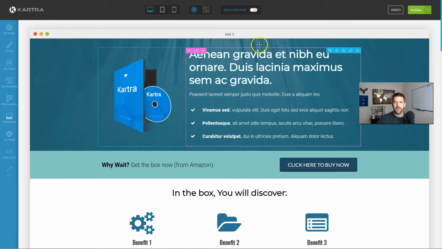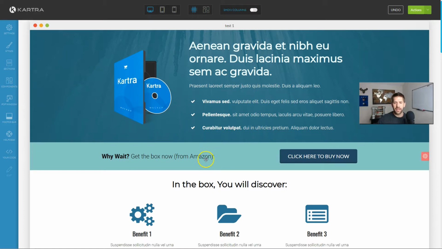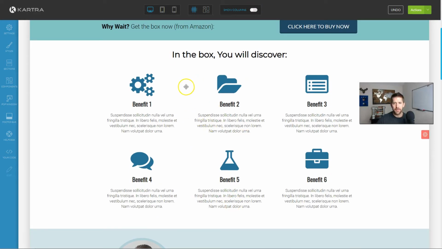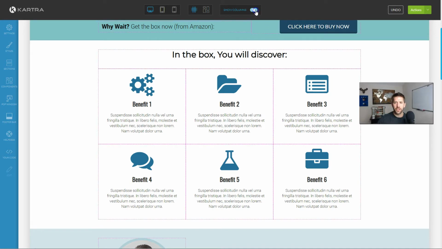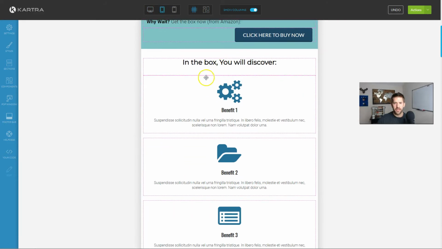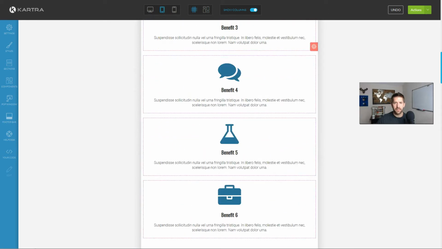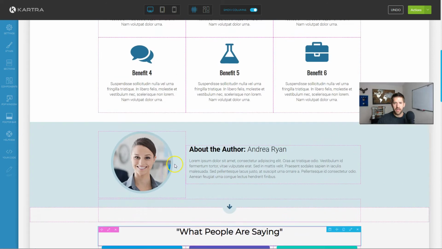They also have a nice little guide here where if you don't know exactly how they got this layout to look like this, for example, there's a lot going on here. You've got several different columns, several different rows. If you want to see how they actually did that, just click the show columns and you can see, oh, okay, this is very logical. This makes sense. And then you kind of know how you want to edit it. You also get a good indicator on how this is going to look on each device because you can see how this content is stacked on top of each other. So for example, when I go from desktop to tablet, it shows you the order that it's going to stack it because that's how it was ordered in the desktop version.